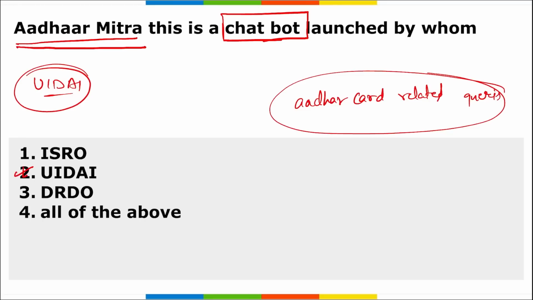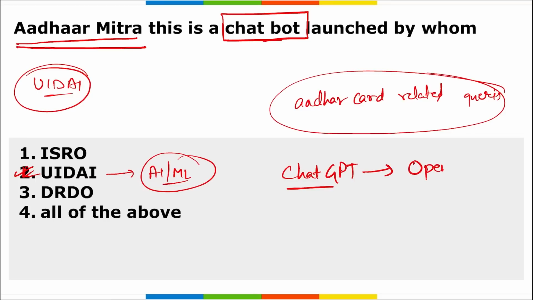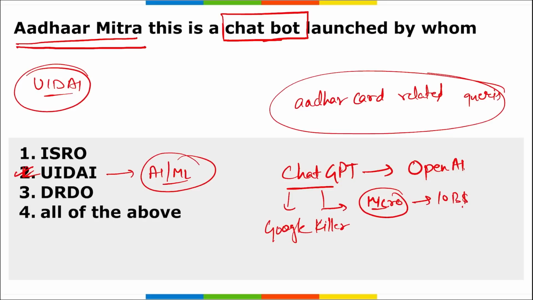And this chatbot, remember, it is powered by artificial intelligence and machine learning. A similar kind of chatbot, if you remember, was recently launched, that is Chat GPT. Chat GPT, who launched it? It was launched by OpenAI. Then Microsoft recently funded in it. And how much amount was funded? $10 billion was funded. Then after that, this Chat GPT was known as Google Killer. After this, Google heard the news and they also launched a similar kind of chatbot, that is Bard AI.